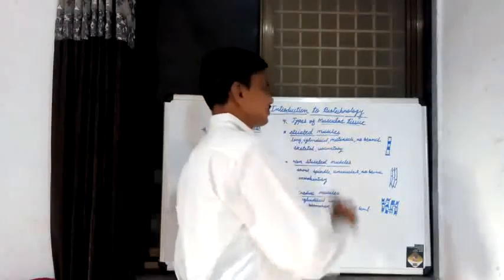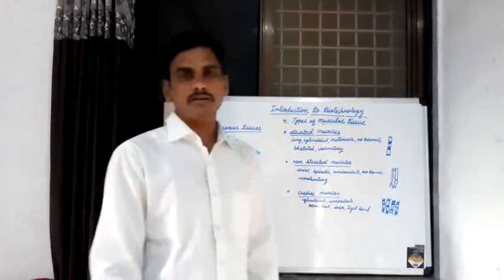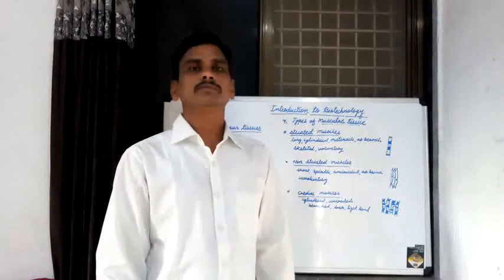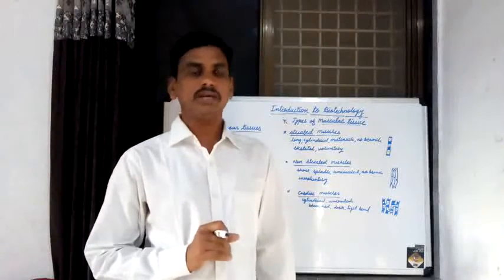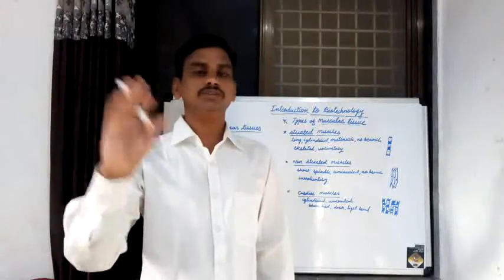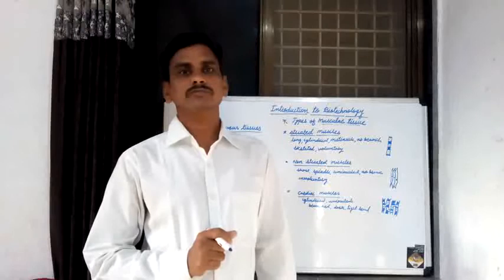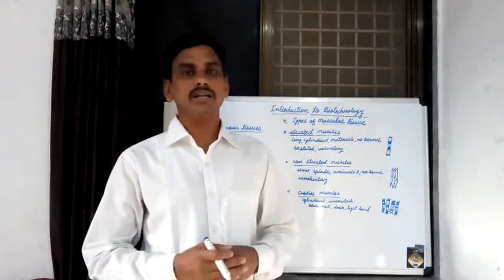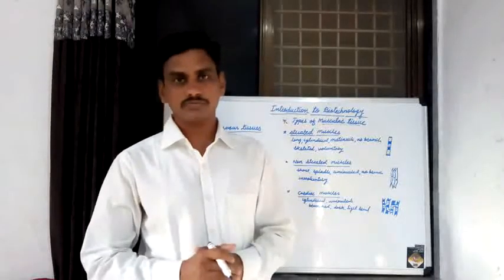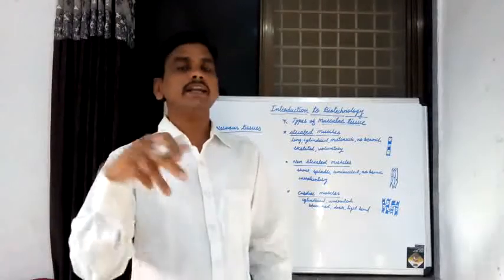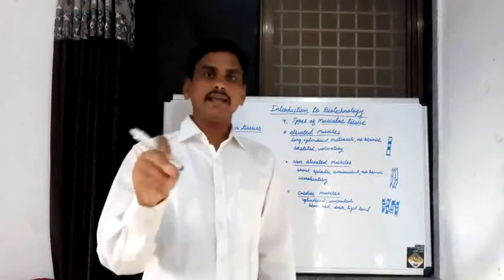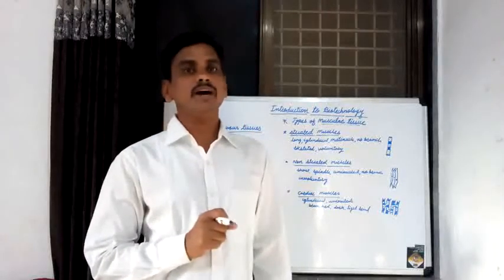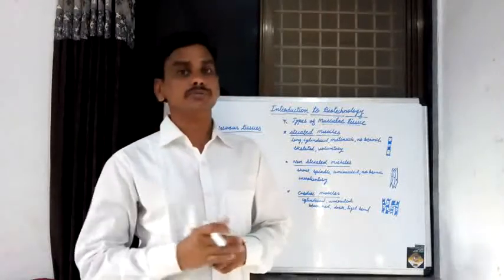Simple tissue in case of human beings and animals, for example, simple epithelial tissue. There are different types of simple epithelial tissues. Where these tissues are present and what are the functions of these tissues. Then the second type of tissue is known as complex tissue, and in complex tissue, we study about connective tissues.